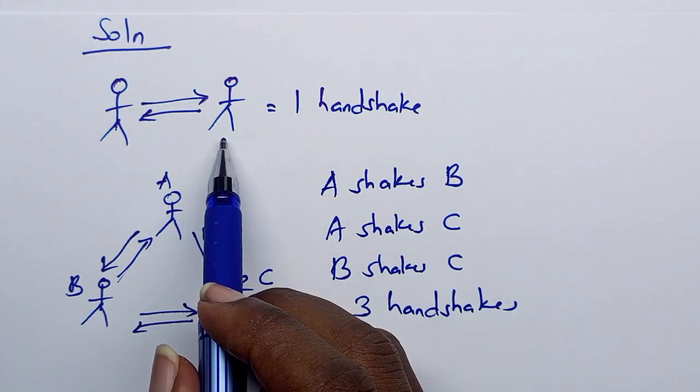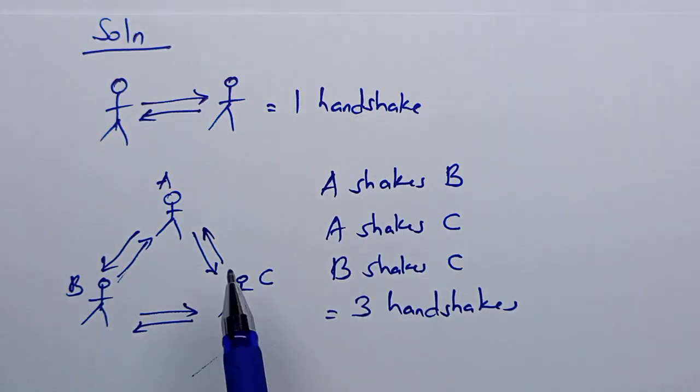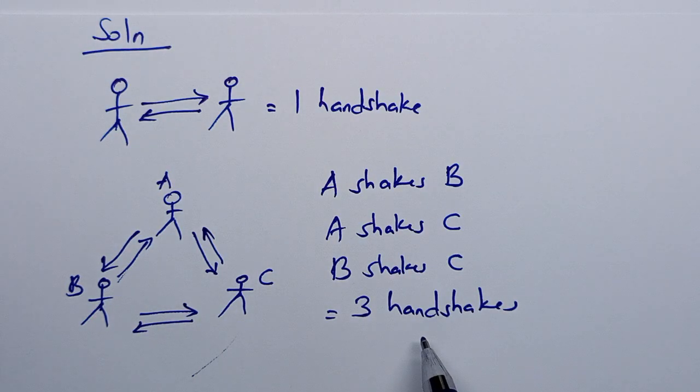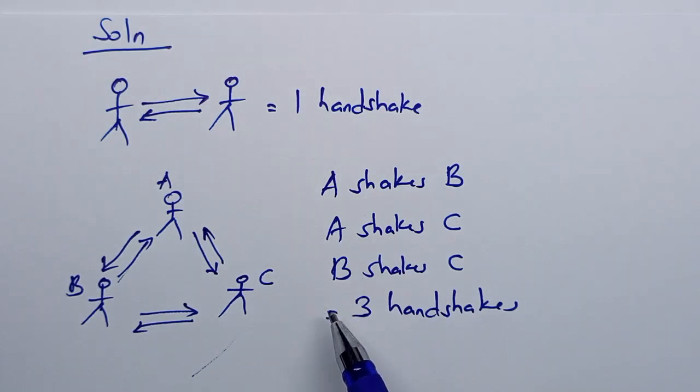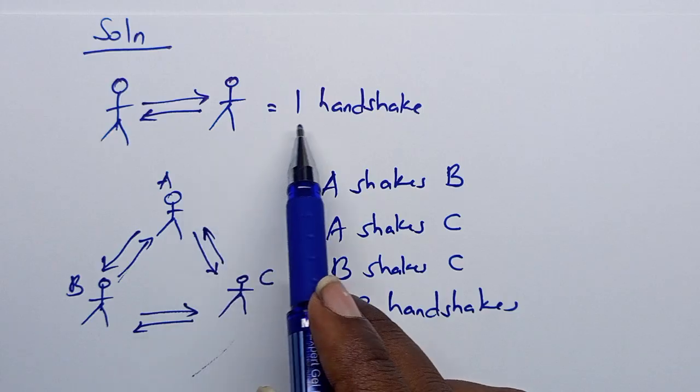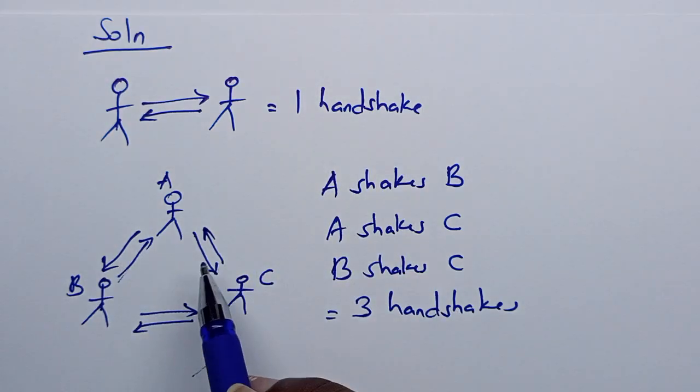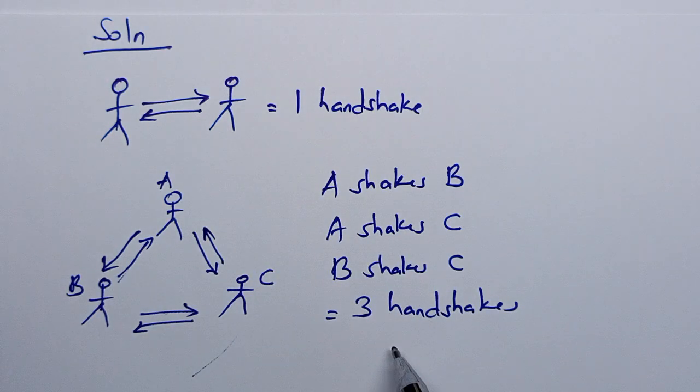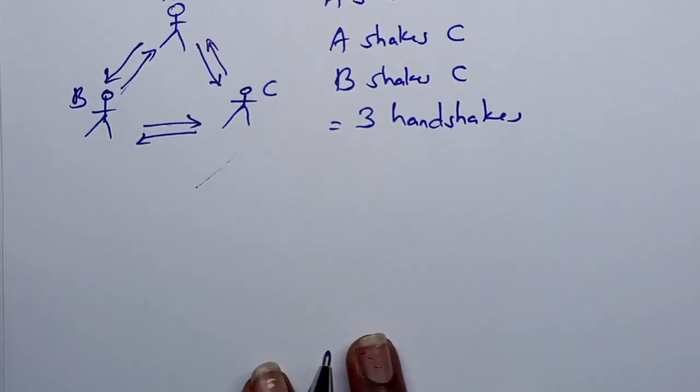Here, there were 2 people, and we got one handshake. While here, for 3 people, we have gotten 3 handshakes. Why is that? We're trying to see if we can get a pattern which is consistent. But so far, it doesn't seem that way. If 2 people are getting one handshake, why is it that 3 people are getting 3 handshakes? Let's go further and look at 4 people.